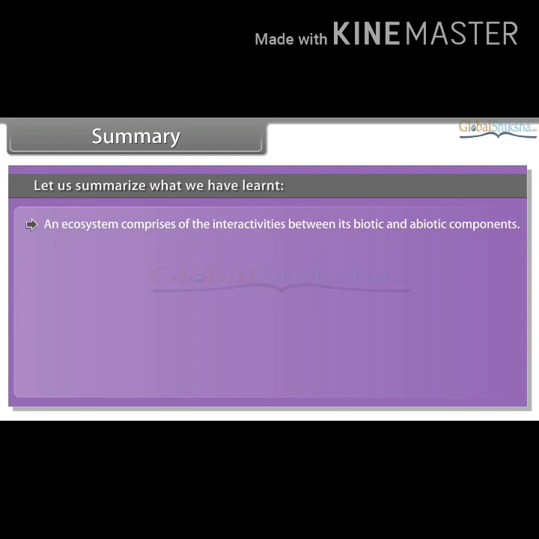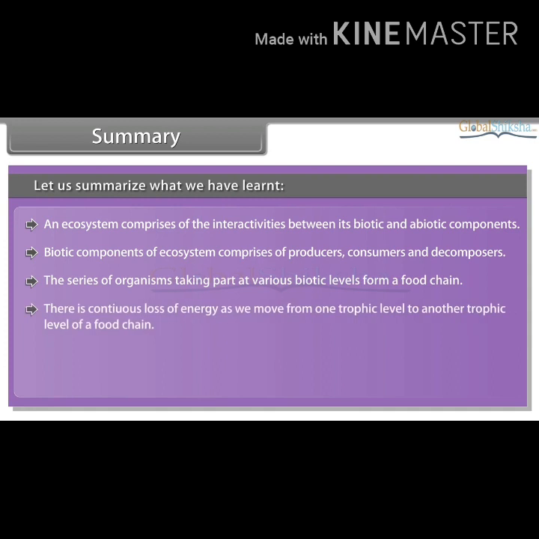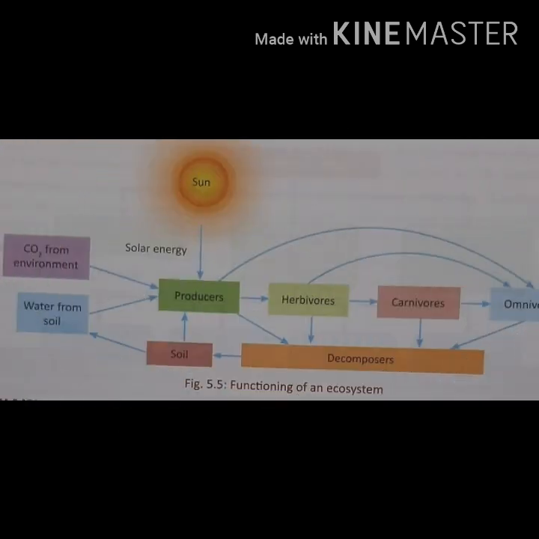So, here we have learned that an ecosystem comprises the interactions between its biotic and abiotic components. Biotic components of the ecosystem comprise producers, consumers, and decomposers. The series of organisms taking part at various biotic levels form a food chain. There is a continuous loss of energy as we move from one trophic level to another trophic level in a food chain. The waste generated can be classified into biodegradable and non-biodegradable waste. The use of chemicals like CFCs is causing ozone depletion.